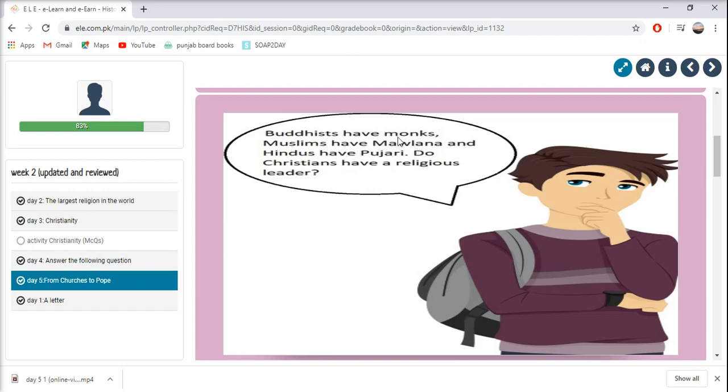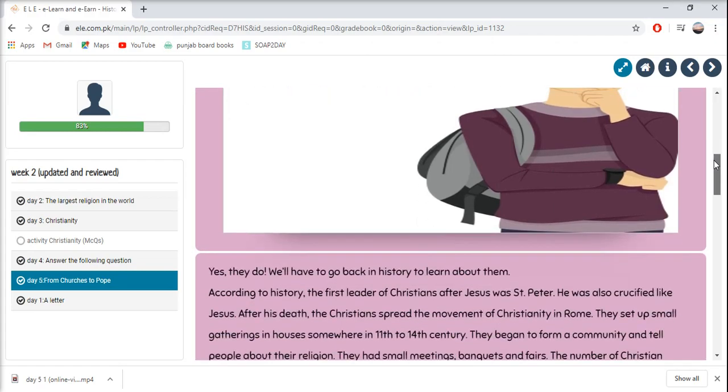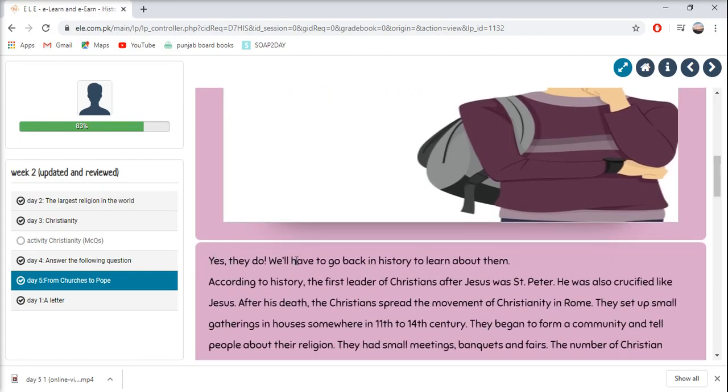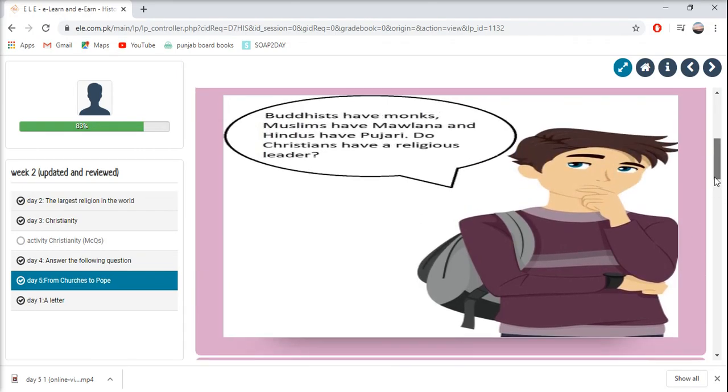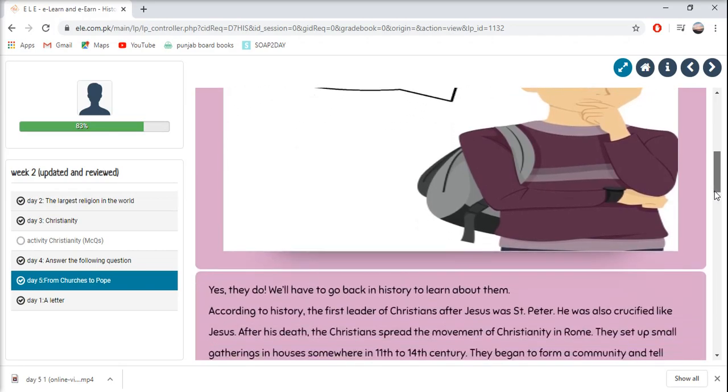Buddhists have monks, Muslims have Maulana, and Hindus have Pujari. Do Christians have a leader? Okay, so this boy has a great question. Let's see. Yes, they do. We will have to go back in history to learn about them. It seems like today we will read about the religious leaders of Christianity.